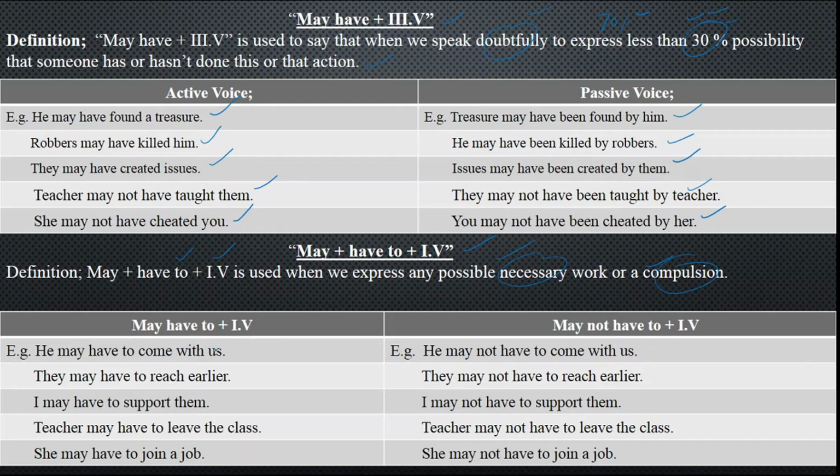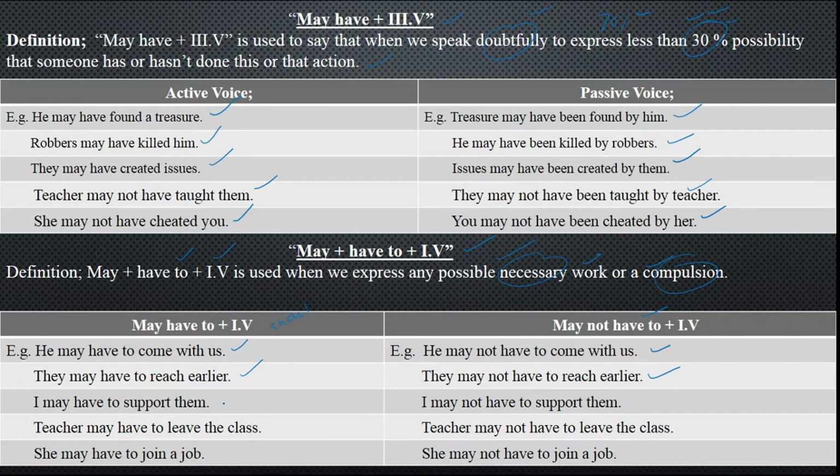He may have to come with us. It can give the sense of should, like he may have to come with us. He may not have to come with us, then it is the negative of the same. They may have to reach earlier, to express a compulsion that it is necessary. You are compelled to do this work, otherwise there is no possibility to reject this. They may not have to reach earlier.